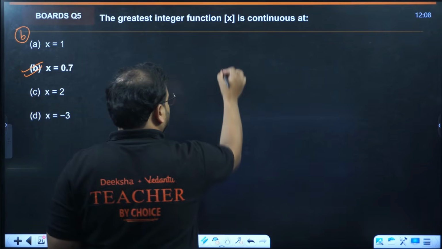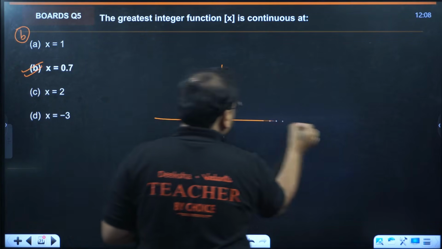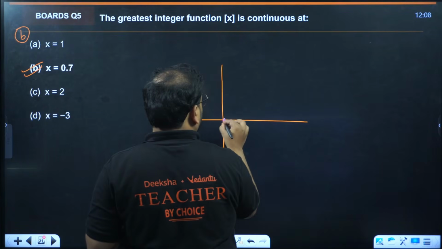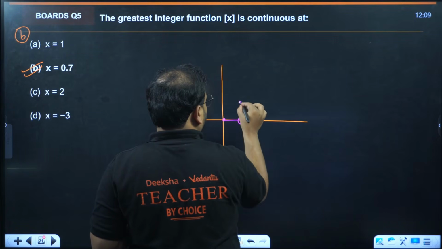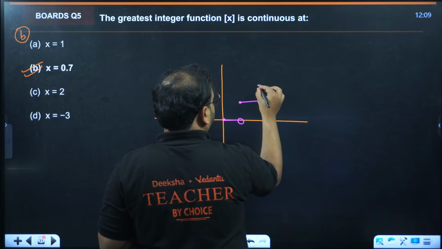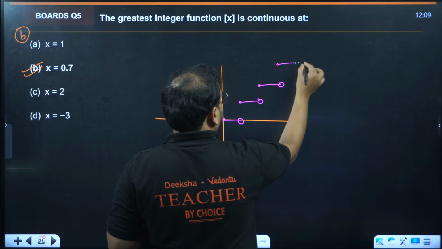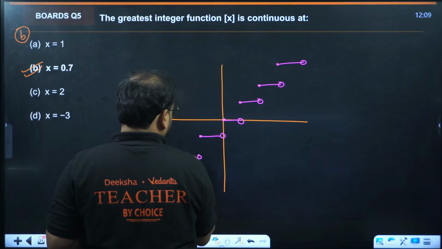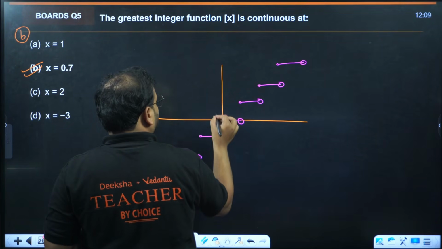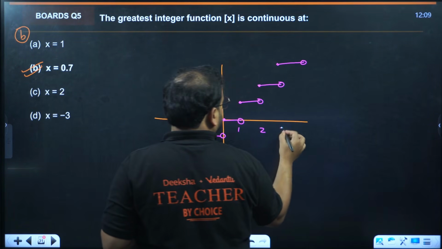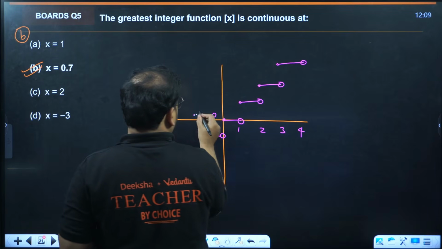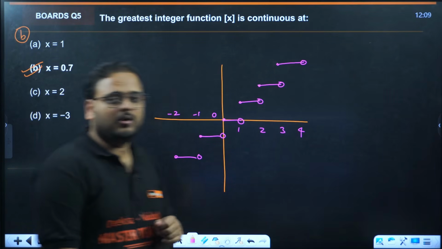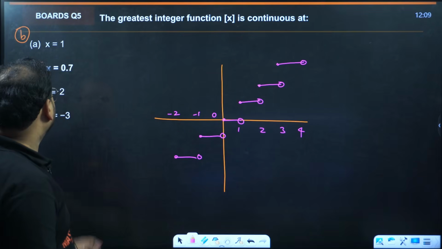If you remember the graph of the greatest integer function of x, it is closed here, open here, closed here, open here, and so on. So at all the integer values it has a break, so it is discontinuous. Clear?